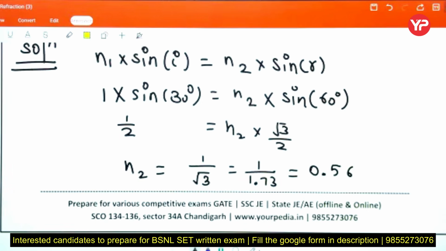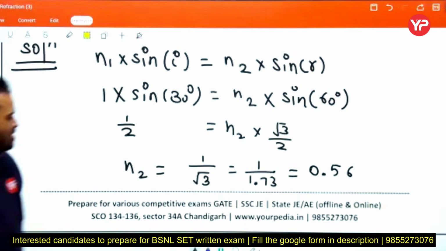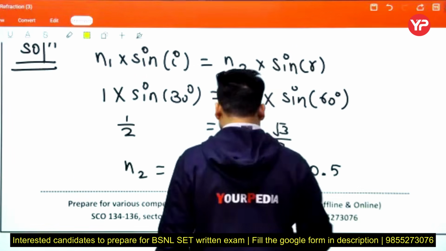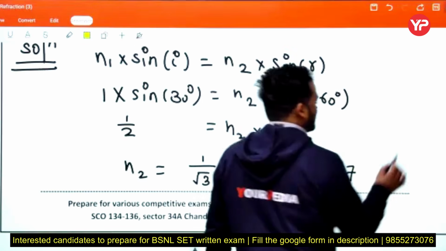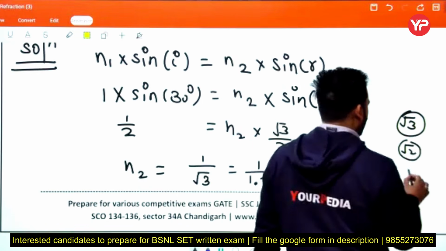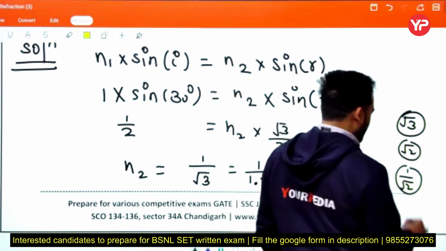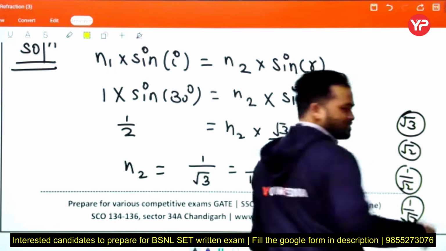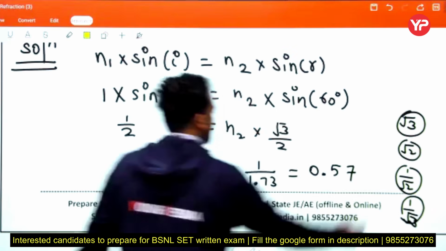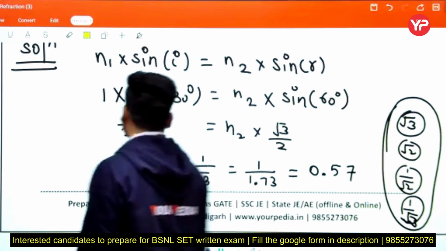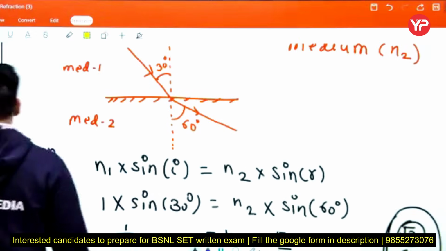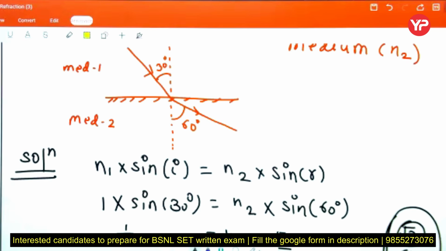Not 0.56, it comes to 0.57 something. These values are famous: root 3 is 1.73, root 2 is 1.414, 1 upon root 2 is 0.707, 1 upon root 3 is 0.57 something. Okay, these 4 values are very, very important. Now this is the rough work. Now better tell me, how can we apply Snell's law? Is this clear or not with this example?